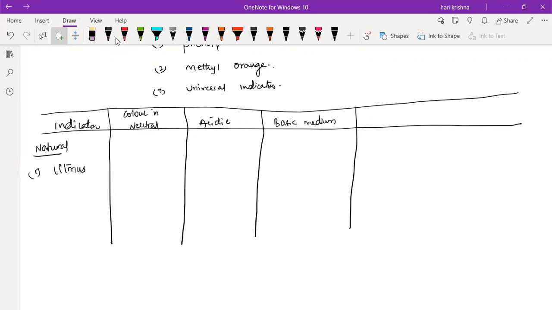So litmus, generally when you take the litmus, the original color is purple. But the litmus paper will be available in two colors, either red or blue. So in the case of acidic medium, how will the color change? Red. In the basic medium, it will change into blue. That is litmus. Next, turmeric.